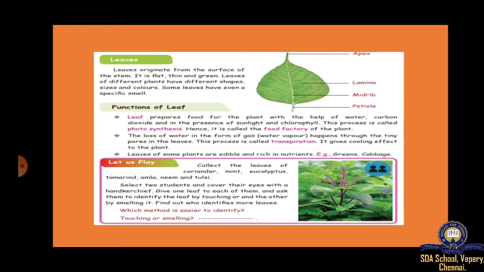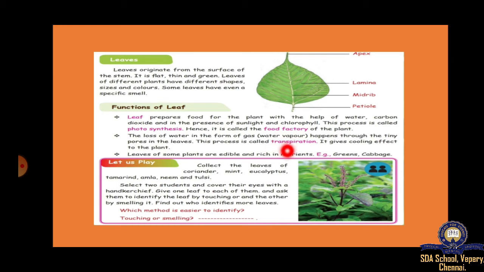So the sweat which we are getting is the loss of water. Inside water is coming outside from the skin. The same way, even leaves also will get water outside. Outside this lamina we will see water vapor coming outside. That process is called transpiration.